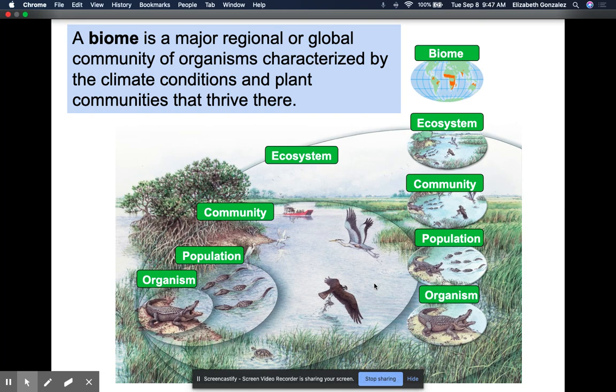And then finally, we look at biome. And biome is a major regional or global community of organisms characterized by the climate conditions and plant communities that thrive there. So when we look at biomes, we're looking at like the tundra, we're looking at the rainforest, we're looking at the polar ecosystems. And what we see in those types of ecosystems is that they're global communities. They're much larger, and they're found around different parts of the world.